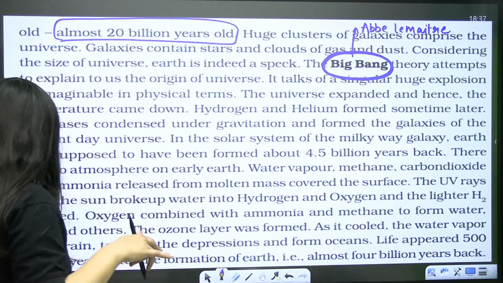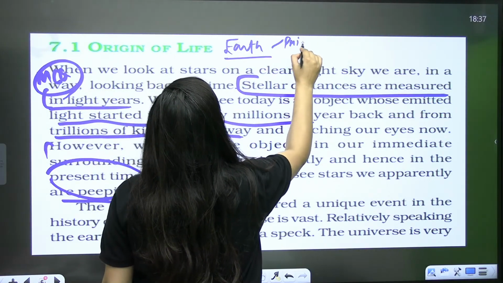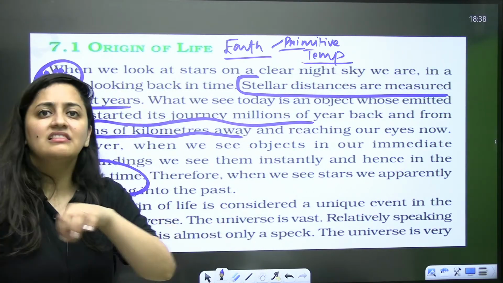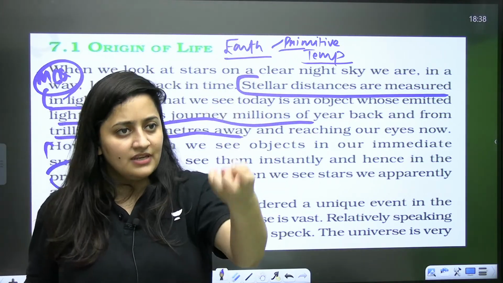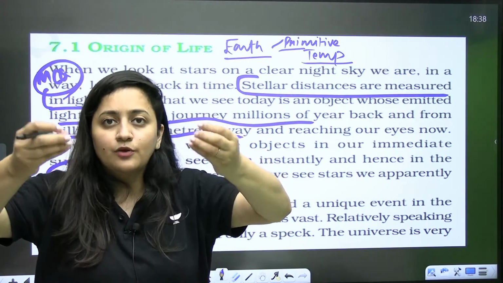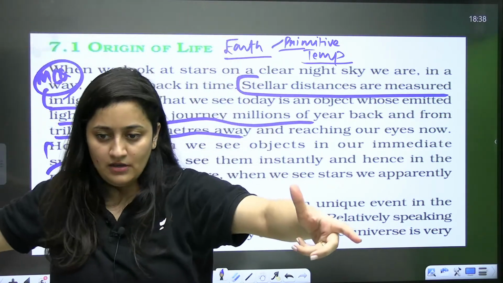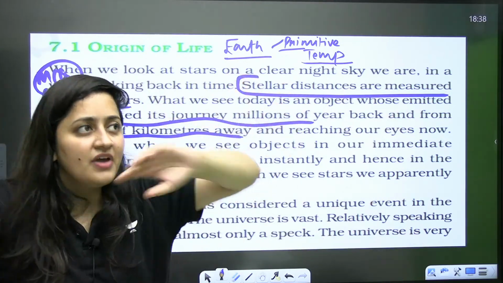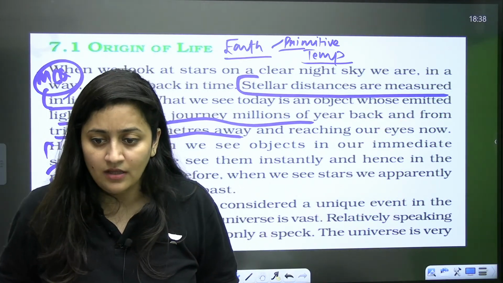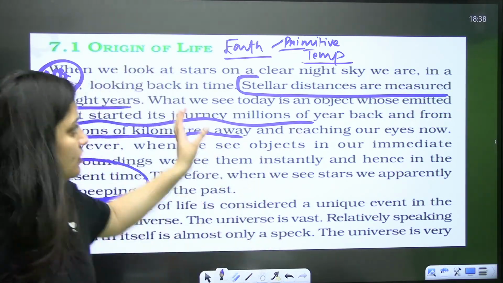Okay, if you talk about the initial Earth, the primitive Earth, it doesn't have any atmosphere there. Initially there was nothing. You can imagine a surface where certain gases are coming out, cooling is going on. Those gases are, let's say, hydrogen, helium. Hydrogen being the lighter, it escaped, and it started forming a kind of atmosphere there. It is something like that. Imagine if everything gets destroyed, this is what you are going to find out on this planet Earth as well. Now, if you got a chance to witness everything, this is what you are going to get. This is what you need to imagine.